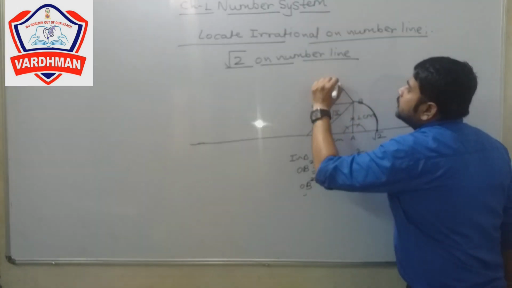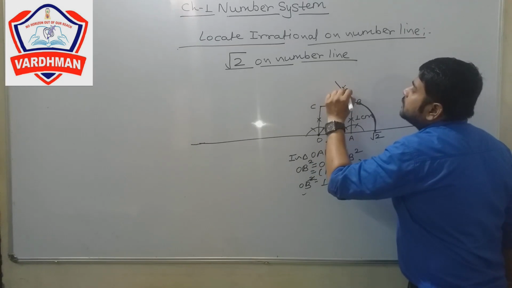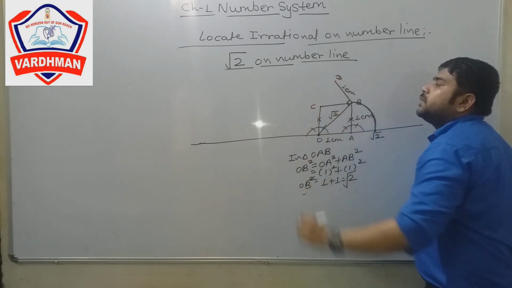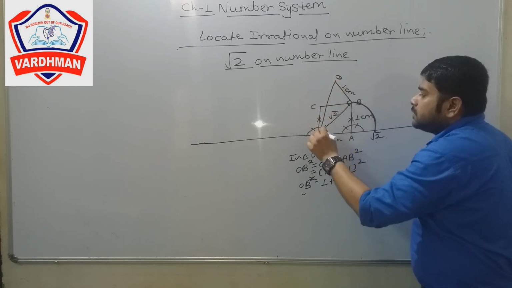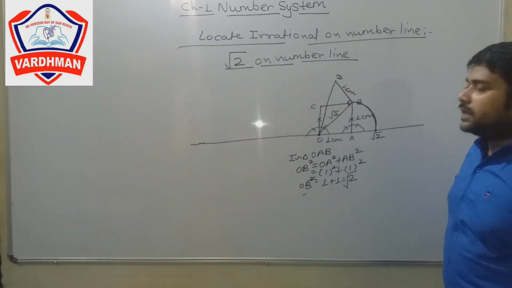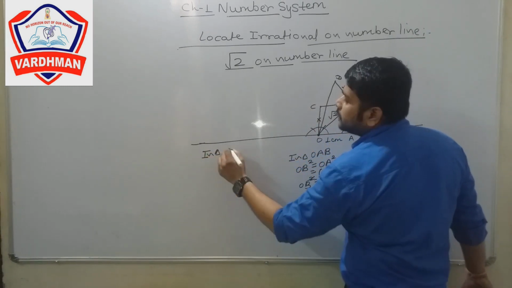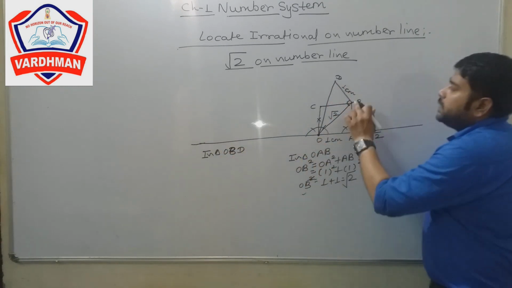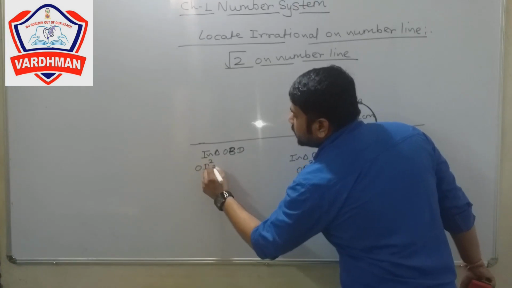Then if we want to draw root 3, how is it possible? At point B on OB, we draw a 1 centimeter line at 90 degrees and mark point D. Join OD. After this, in triangle OBD, again use the Pythagoras theorem.